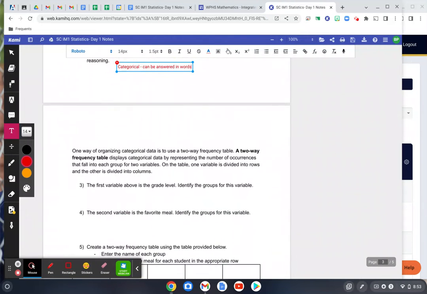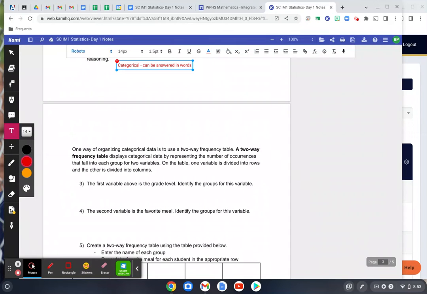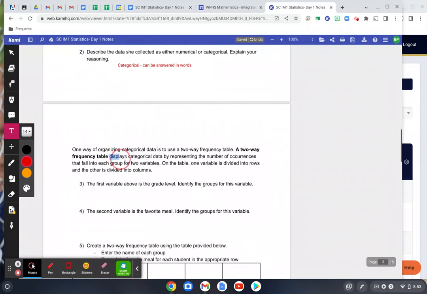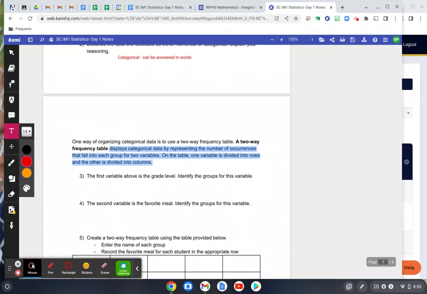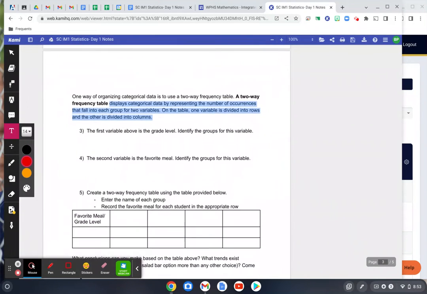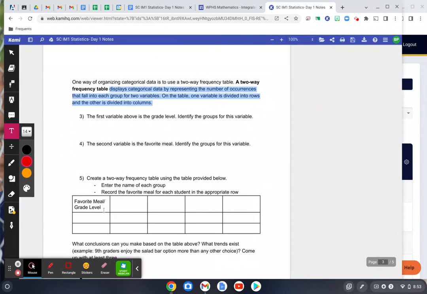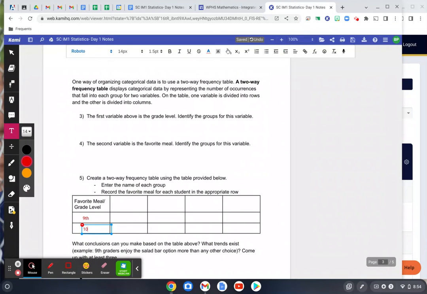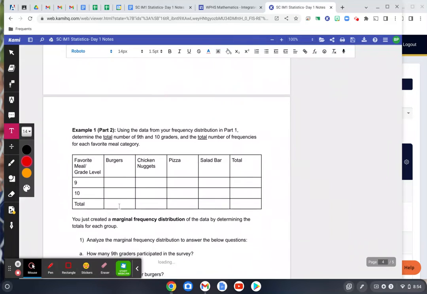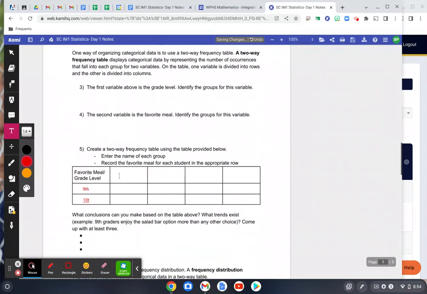So one way of organizing this data is to use a two-way frequency table. And here is where it's defined. It displays categorical data. Frequency tables are ways to display categorical data. On the table, one variable is divided into rows and the other is divided into columns. So the rows here, because we only have two options, should be our 9th and our 10th grade. And then up along the top, let's go burgers, chicken nuggets, pizza. These are going to be our 4 options.